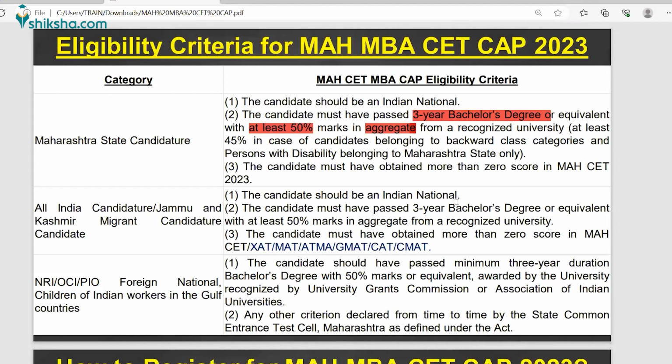And you can attempt any of the exam like Maharashtra CET, MET, ATMA, GMAT, CAT, or CMAT, right? So there are various options to go to these institutions, right? So if you have attempted any of the exam out of these mentioned exams, you can fill the CAP round application form for the institutions.